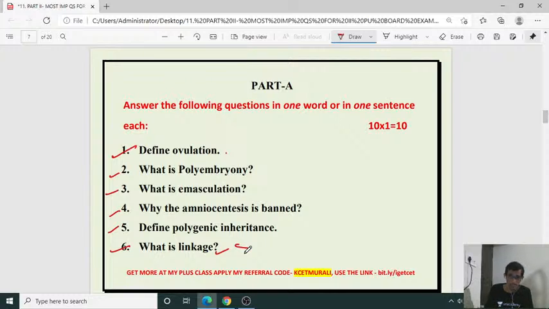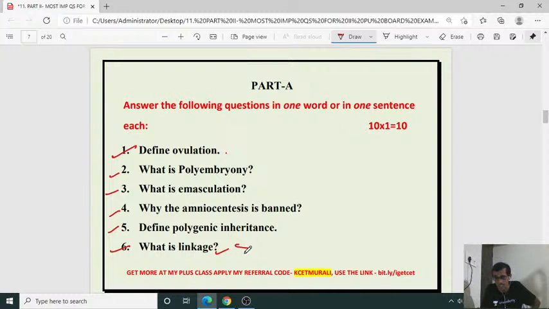Yes Manohar, what is that? Not 10 mark. 10 mark means 1 mark 10 questions. Okay, 1 mark 10 questions, important questions. Here today is the second part. In the last class I took the first part of the set. Second part is today, and the third set will be on 27th.